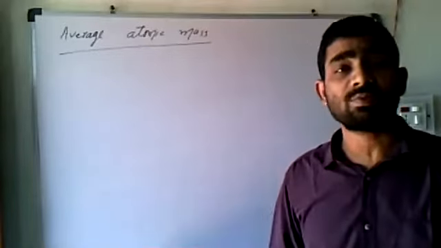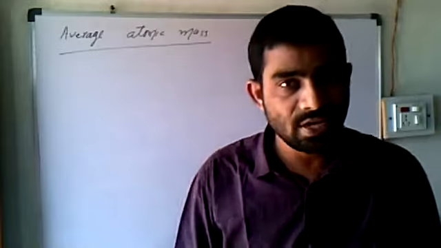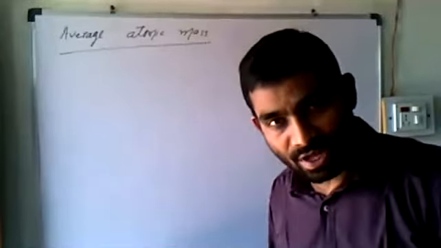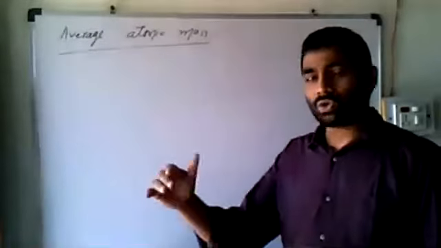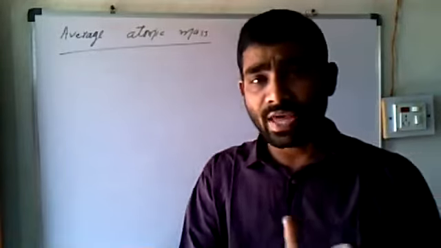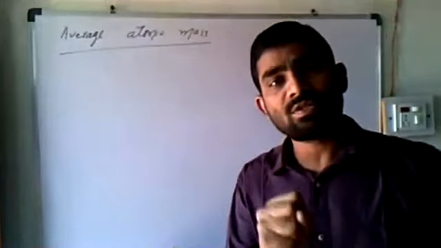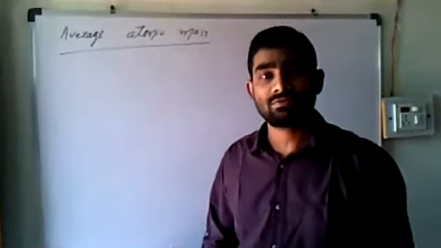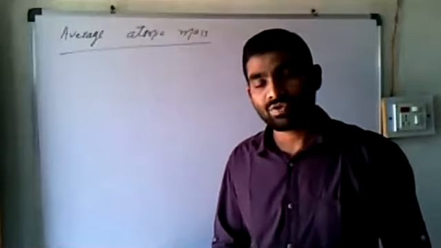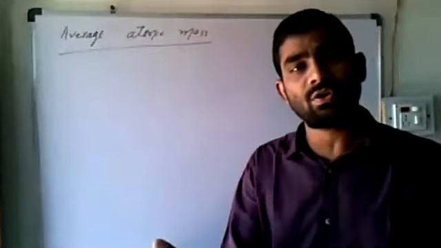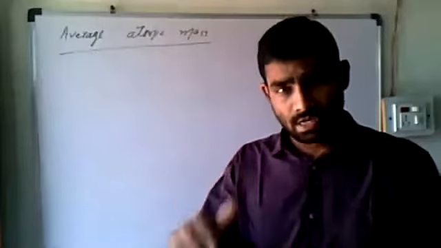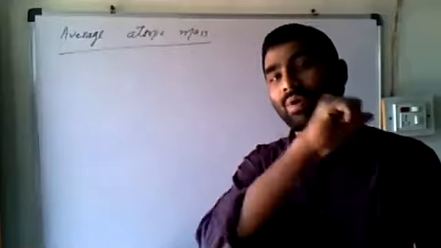What is the meaning of average atomic mass? When do we use the word average? We use the word average when there are 2 or 3 or 4 values before us. We calculate their average, right? When we apply this, we say average percentage. When you get your 12th result, there are agencies which will calculate your science group average.